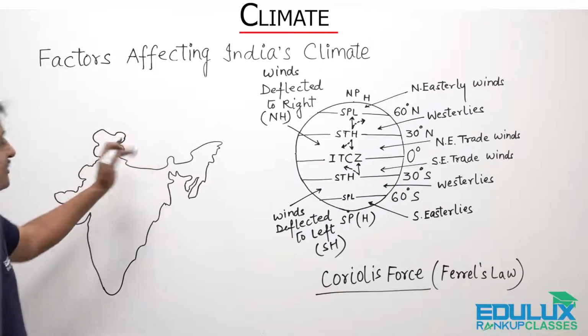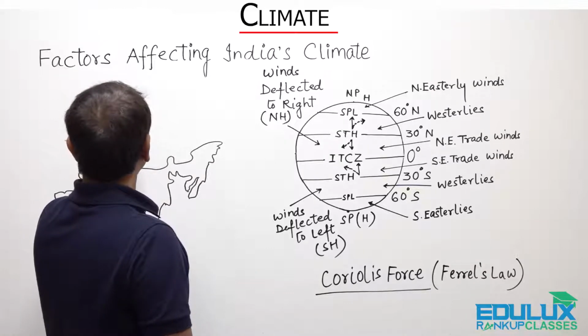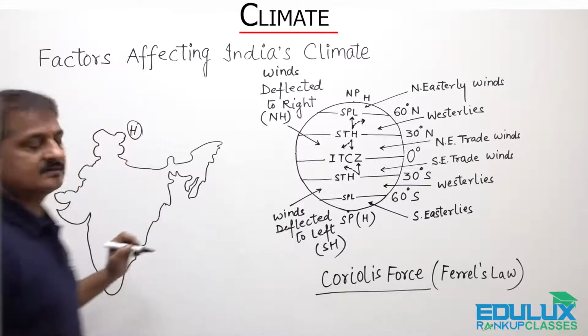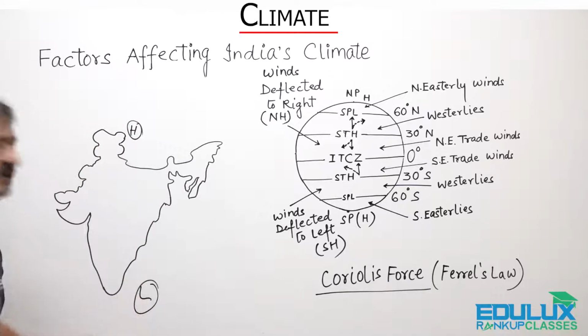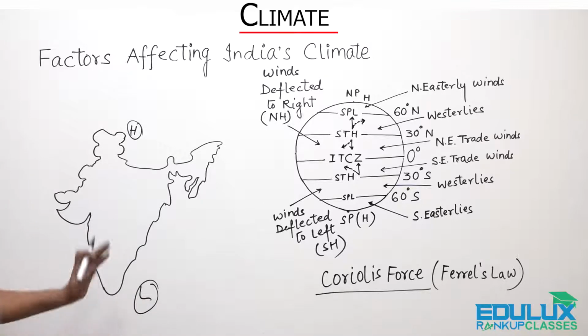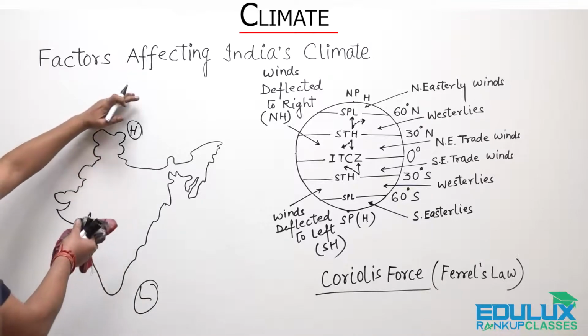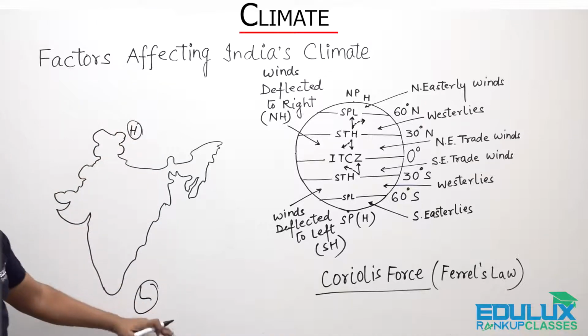We have high pressure here in the winters, while we have low pressure in the water bodies or in the oceans. So the winds blow from high pressure to low pressure in the winters, right?